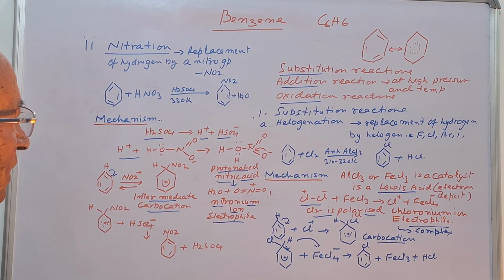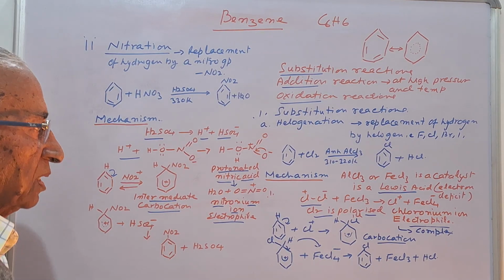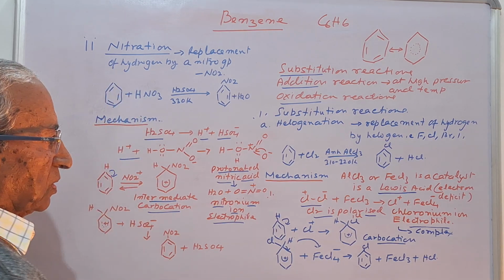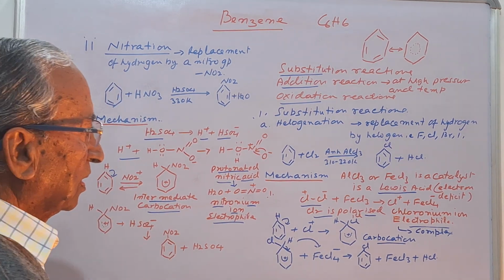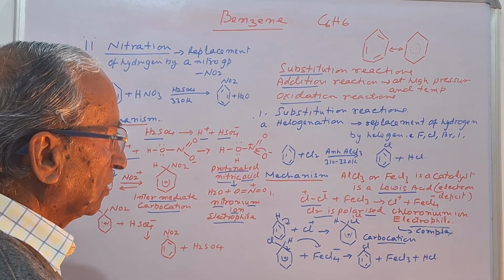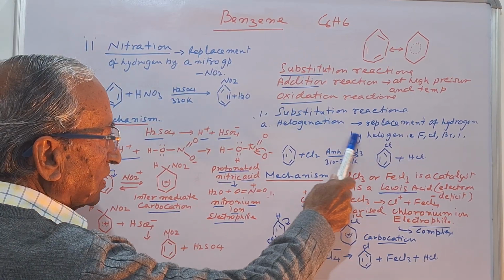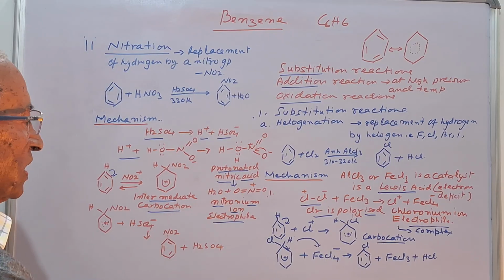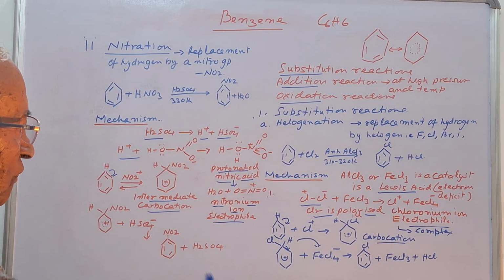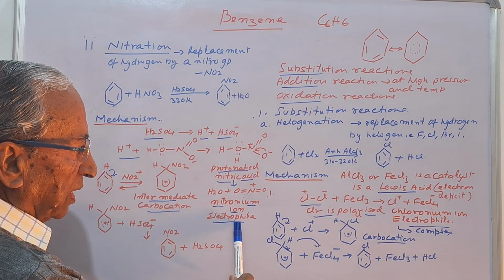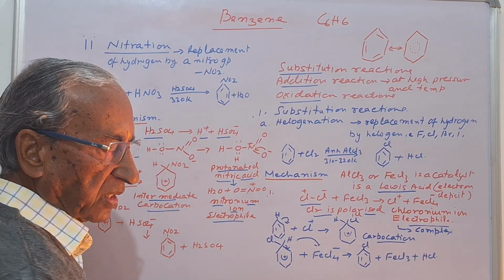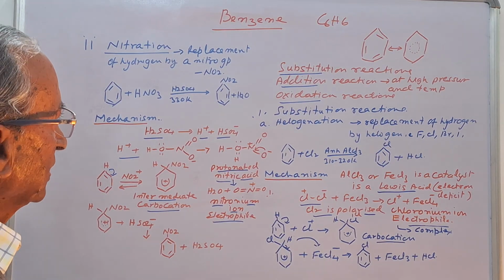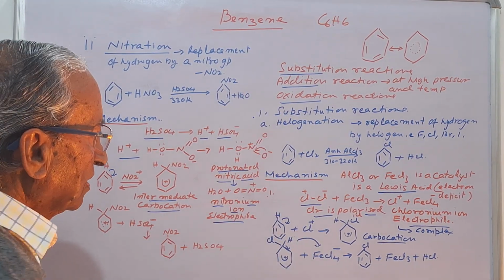So, in the case of substitution reactions, a very important role is played by the electrophile. Electrophiles are ions deficient in electrons. Here, the function of aluminum chloride, the catalyst, and here, the function of concentrated sulfuric acid, is to generate the electrophile which takes part in the reaction. So I think it is clear to you how the substitution reaction takes place in benzene.